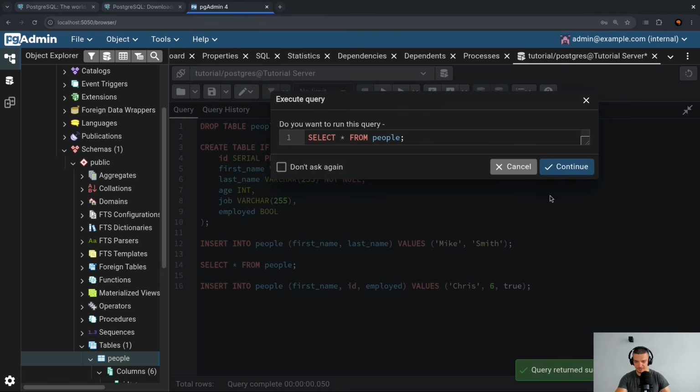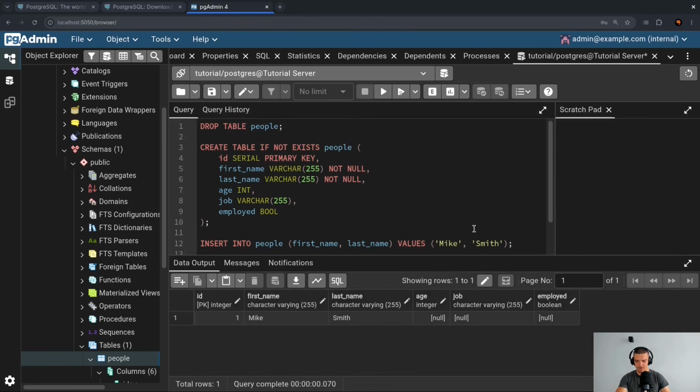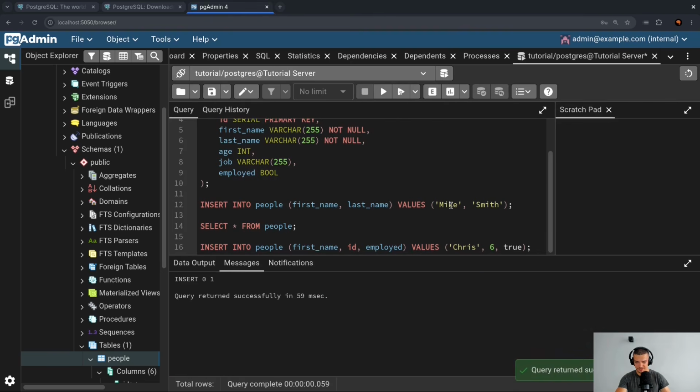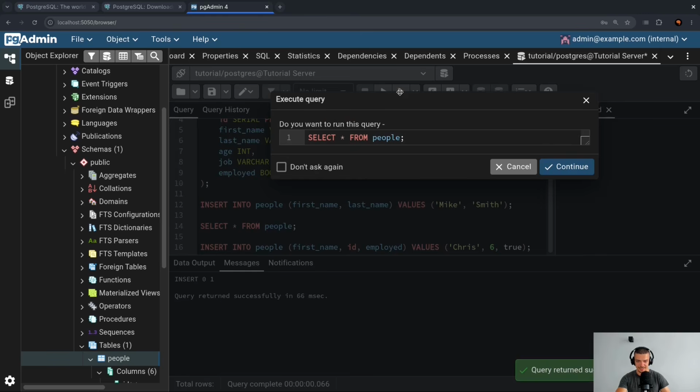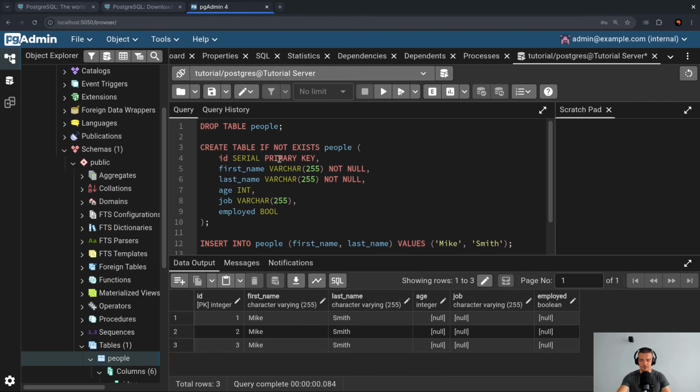So if I select, you will see that this is, when I minimize, this is 1. And if I do it again, because we can have duplicate names, I'm just going to run the same statement multiple times. Then you will see that the ID automatically just increases by 1. So 1, 2, 3. Again, this makes a lot of sense if you're using just a number. If you're not using something like a social security number, that is a good way to define the ID.